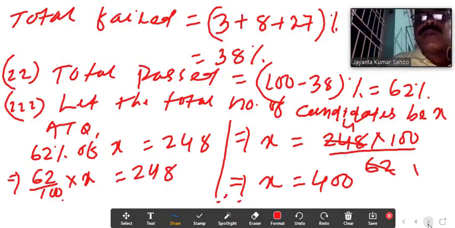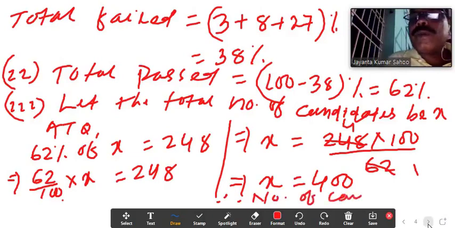Therefore the number of candidates equal to 400.